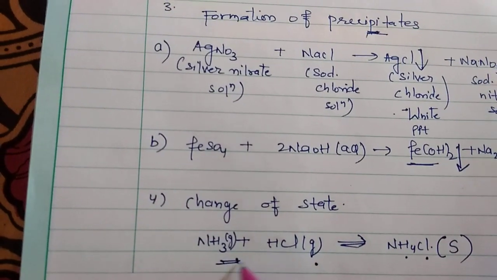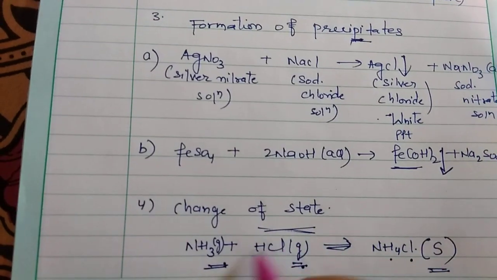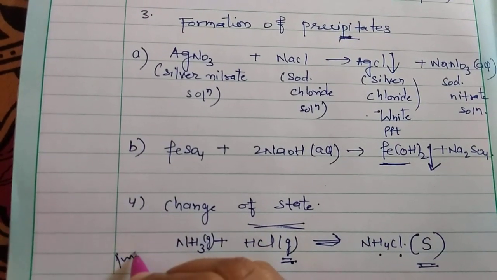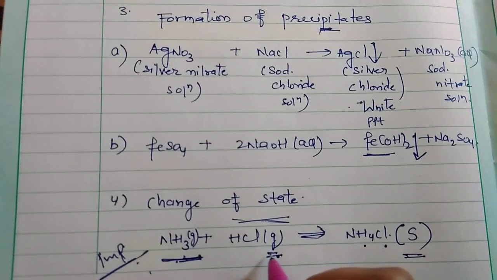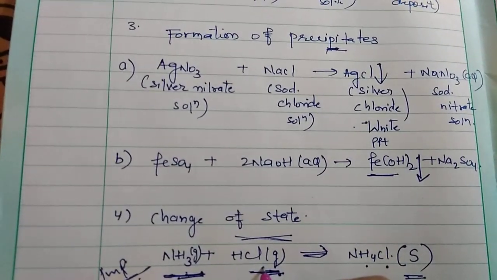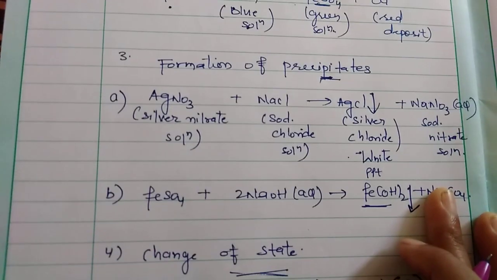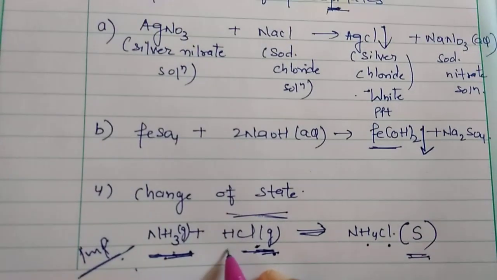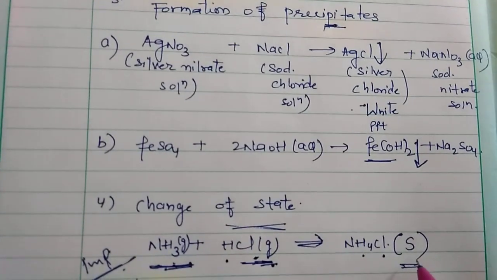You can see these two gases react to form a solid. This is a change of state, and it is a very important reaction. Many times it is asked in exams that two gases combine to form a white solid. Sometimes they ask you to give one chemical reaction in which two gases combine to form a white solid.